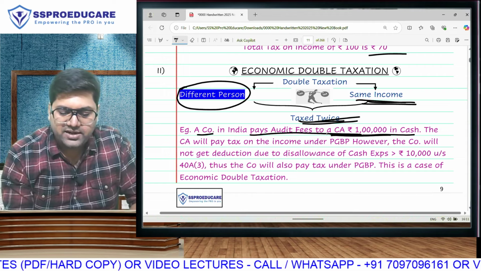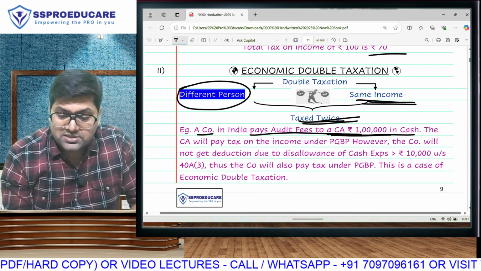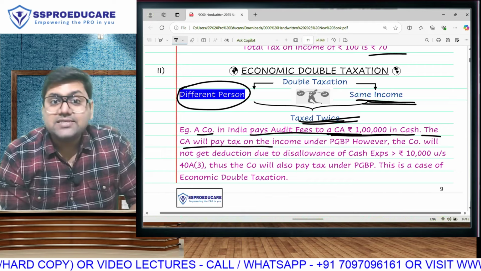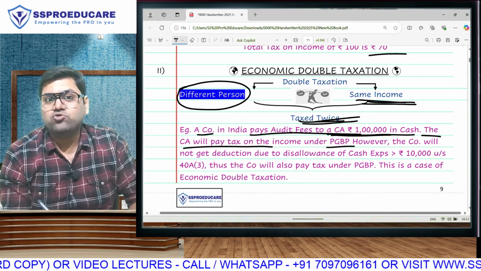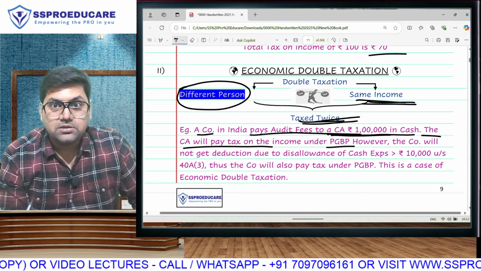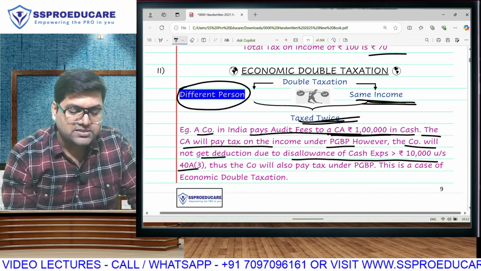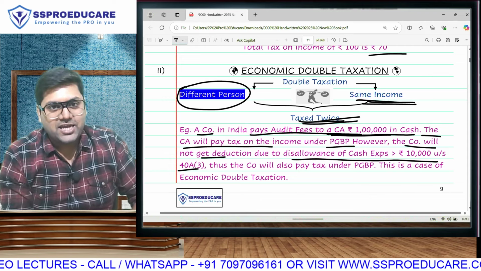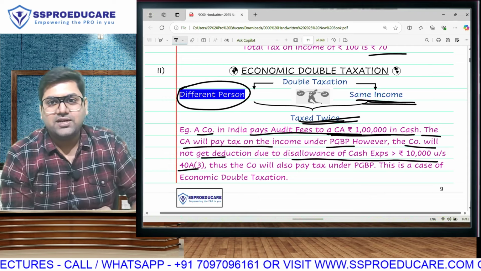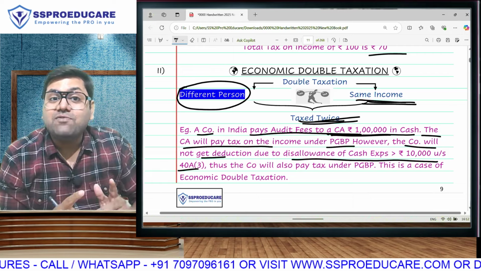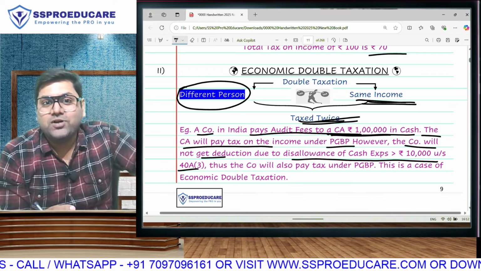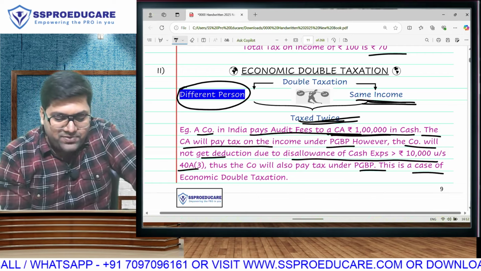First of all, is the CA getting his fees? Yes. So will the CA pay tax on the income? Yes. Under PGBP, he will have to show that income because it is professional fees. But the company will not get deduction because of cash expenditure in excess of rupees 10,000. Cash payment more than 10,000 is disallowed, 40A3. So for the company, it will be disallowed, meaning it will be added to the company's profit also, and the company will also pay tax.